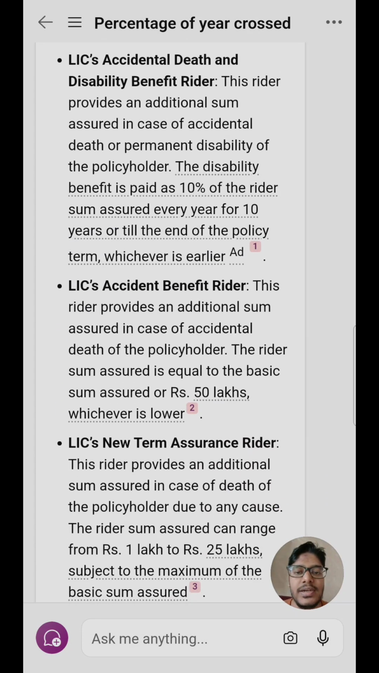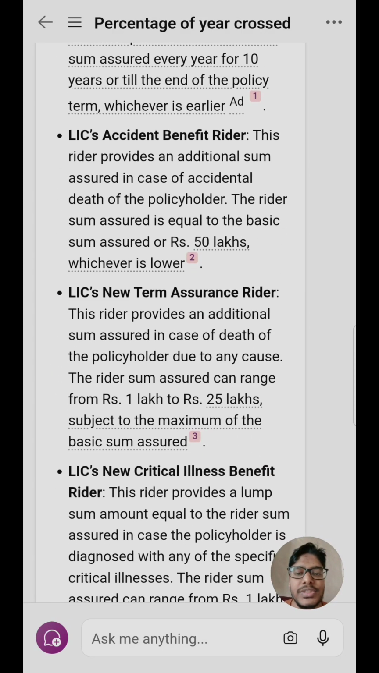Then there is accident benefit rider. This provides an additional sum in case of accidental death of the policyholder. It is equal to the basic sum assured or up to rupees 50 lakhs, whichever is lower. Then there is term assurance rider, in which we have the additional sum assured in case of death of the policyholder due to any cause. The rider sum assured can be up to 1 to 25 lakhs.